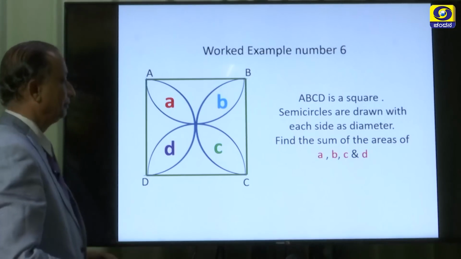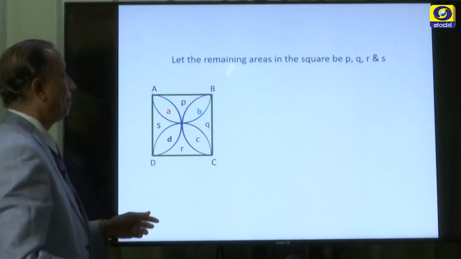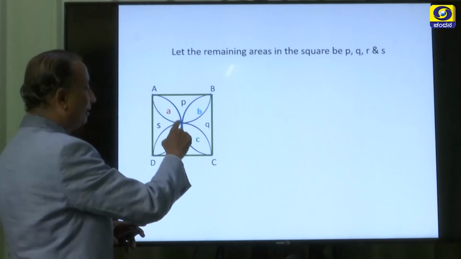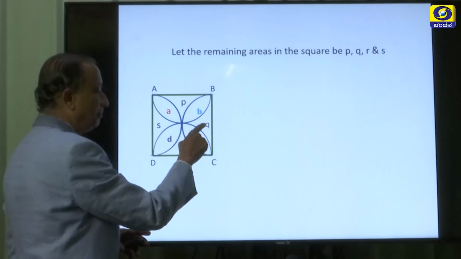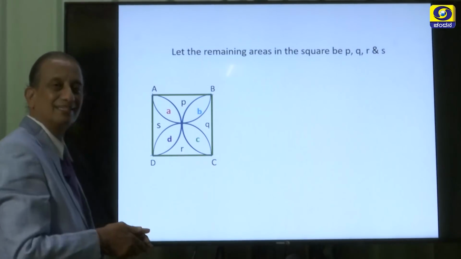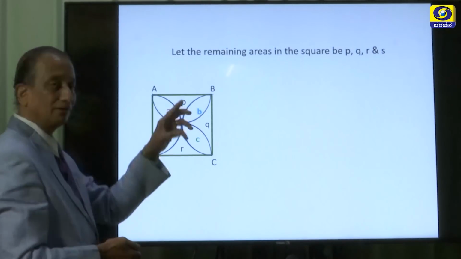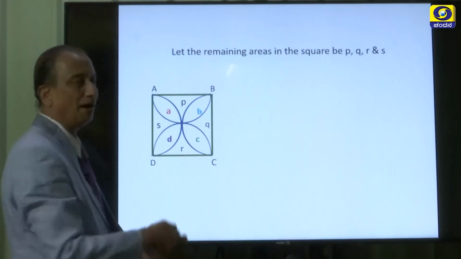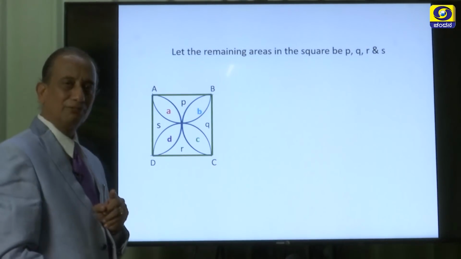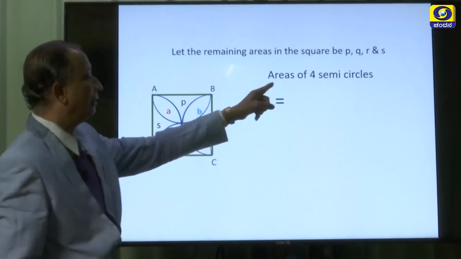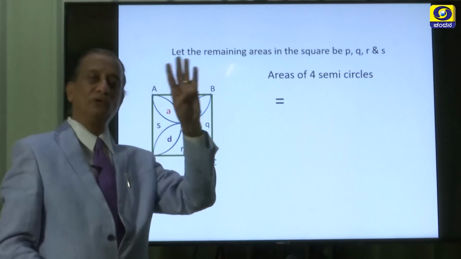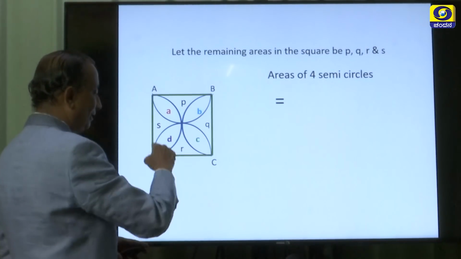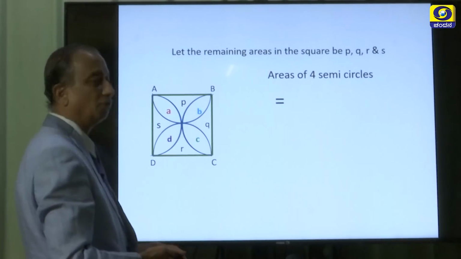Okay, let us start. Yes, let the remaining areas of this square be P, Q, R, S. These are the remaining areas. Let the area of this be P, this Q, this R, and this S. So, apart from A, B, C, D, whatever the remaining portions are there in the square, let us call them P, Q, R, and S. With this, let us find out one important thing: the areas of all the 4 semicircles. This is one semicircle, this is another semicircle.